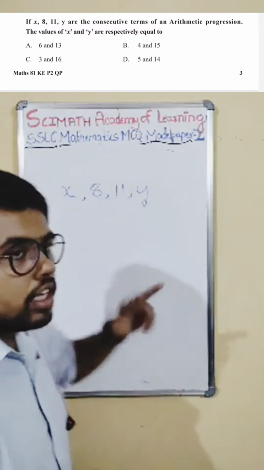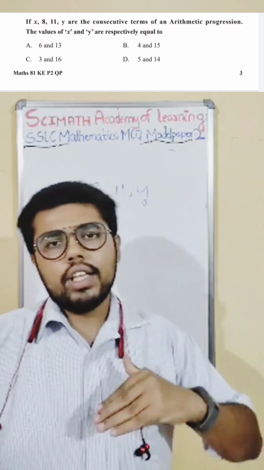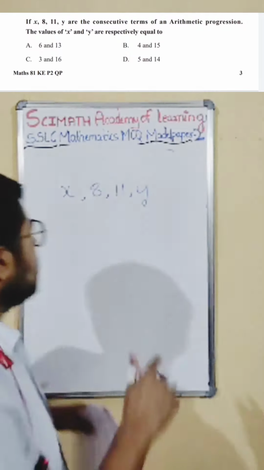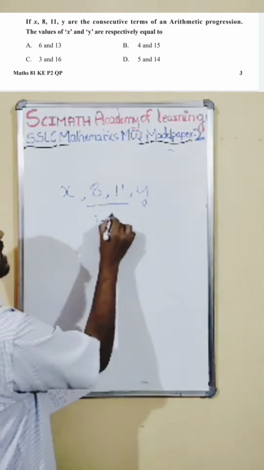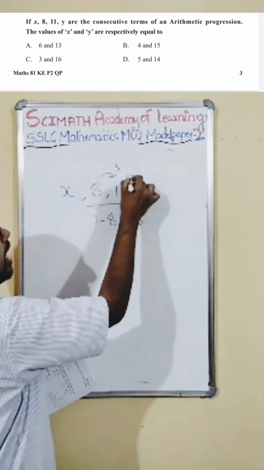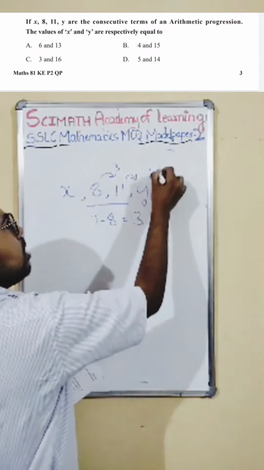See, how do we get the common difference? Just take A2 minus A1, the next term minus the previous term. I can find d by using these two numbers: 11 minus 8 is 3. You can see there is a 3 increase here. So again there will be a 3 increase, so 11 plus 3 will be 14.